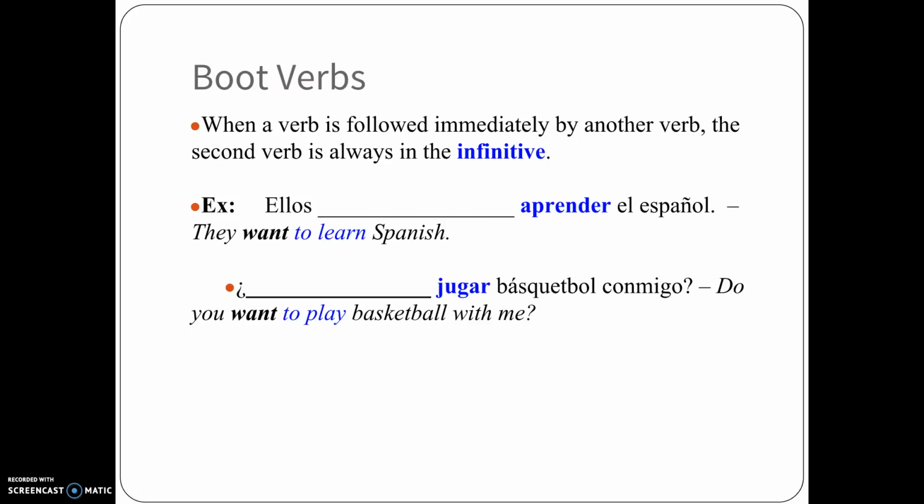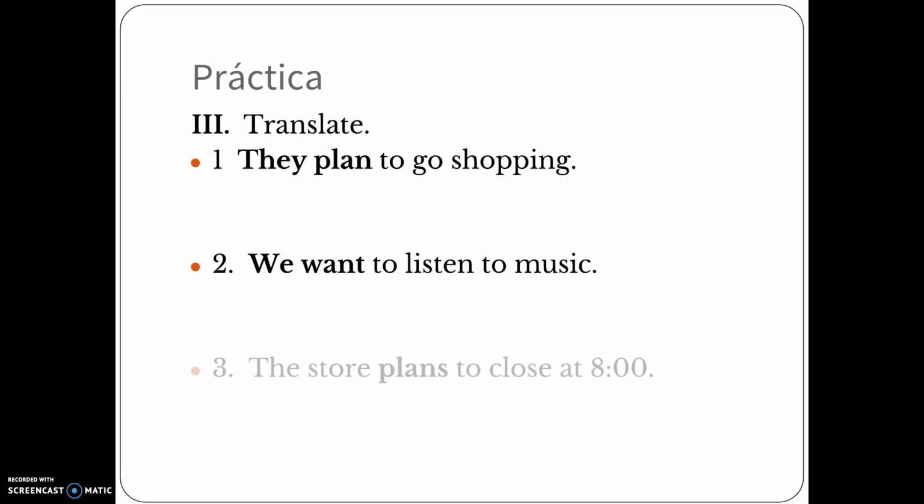The next one. Do you want to play basketball with me? Look at jugar. Jugar is not conjugated, but you have to conjugate the you want or do you want. So it'll be ¿Quieres jugar basketball conmigo? There you go. Alright, vamos a practicar. I want you to translate. They plan to go shopping. We want to listen to music, and the store plans to close at 8 o'clock. Pause it, and then we'll go from there. I'll have the answers for you.